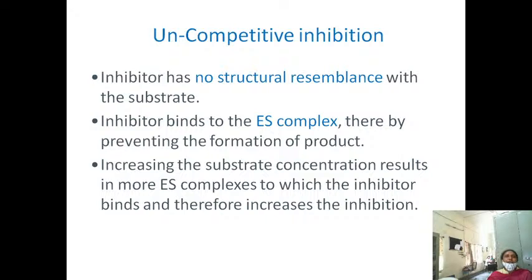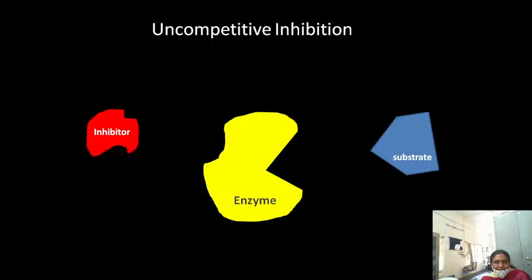Then coming to the uncompetitive inhibition. Uncompetitive inhibition means the inhibitor has no structural resemblance with the substrate, and the inhibitor binds to the enzyme-substrate complex. So here the inhibitor won't bind to the enzyme. As usual, the substrate will bind to the enzyme to form the enzyme-substrate complex. The inhibitor then binds to the enzyme-substrate complex to form the enzyme-substrate-inhibitor complex. Increasing the substrate concentration results in more enzyme-substrate complexes, which increases the inhibition.